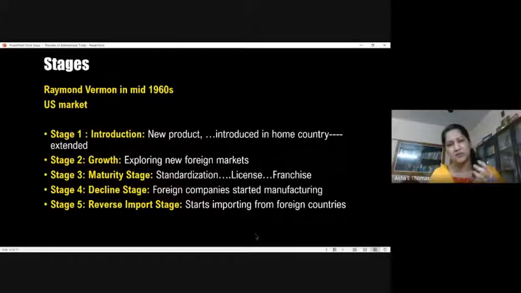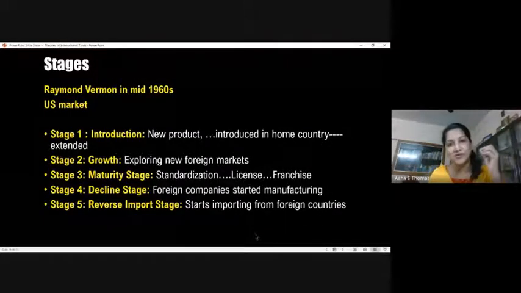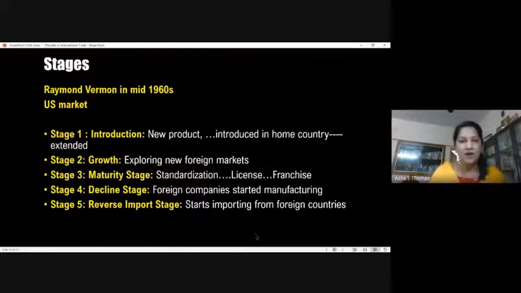In his theory, he specifically says that most technological innovations first happen in the US market, and slowly move to different markets. And during those stages, there are 5 separately identifiable stages for a product's life.